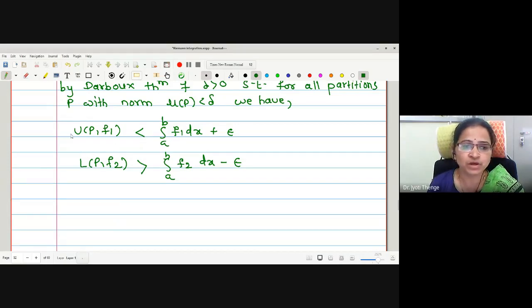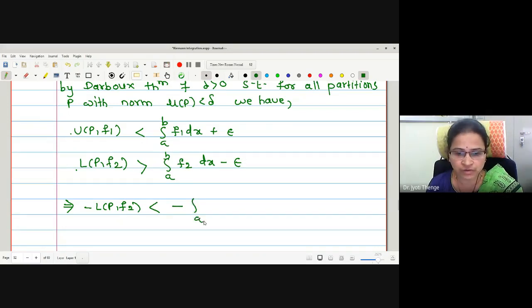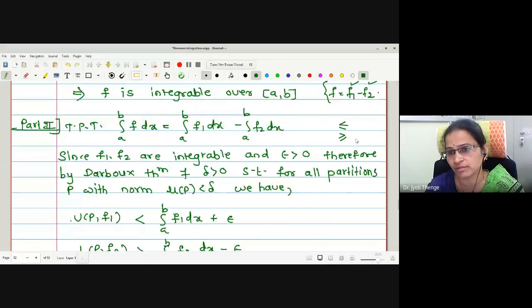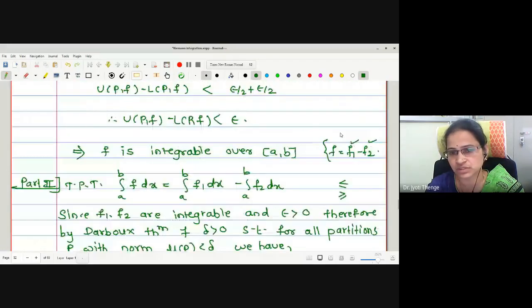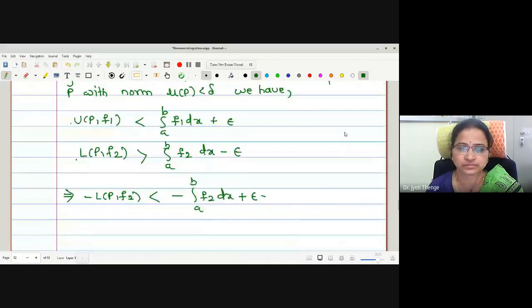But we want the term UPF1 minus LPF2. Therefore, to make it easy, I will just multiply by the negative. It gives us negative LPF2 strictly less than negative integration a to b f2 dx plus epsilon. What is the next number? 5, I think I have used. Let me call these two as 6.